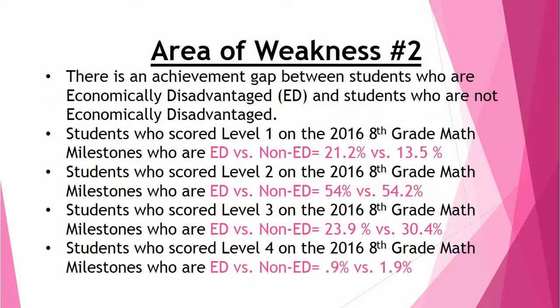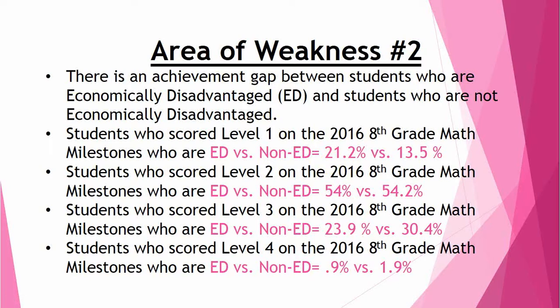The next area of weakness is there's an achievement gap between students who are economically disadvantaged and students who are not economically disadvantaged. You can see that on the 8th grade math milestones from 2016, the economically disadvantaged students versus the non-economically disadvantaged.